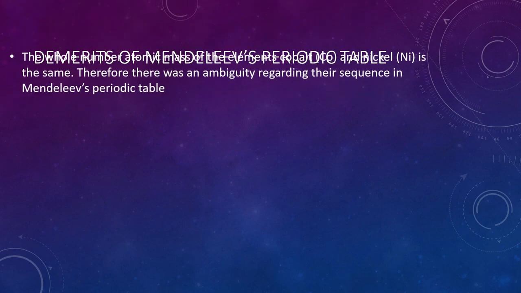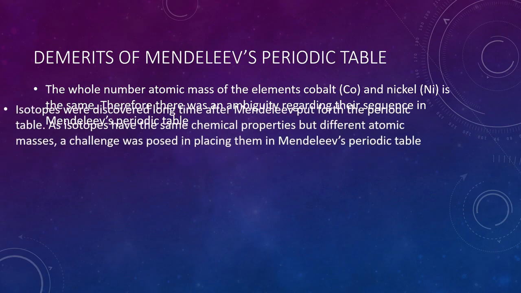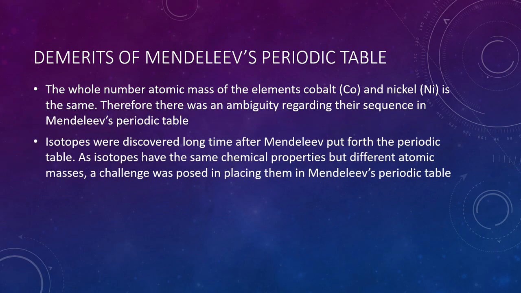Now let's see what are the limitations or demerits of Mendeleev's periodic table. The whole number atomic mass of elements like cobalt and nickel is the same. Therefore, there was an ambiguity or confusion regarding their sequence in Mendeleev's periodic table. Second, isotopes were discovered long after Mendeleev put forth the periodic table. As isotopes have the same chemical properties but different atomic masses, a challenge was posed in placing them in